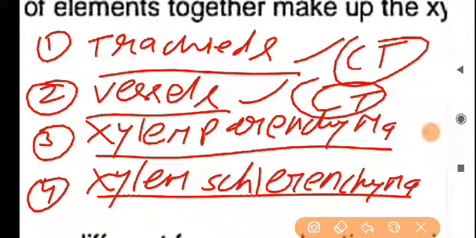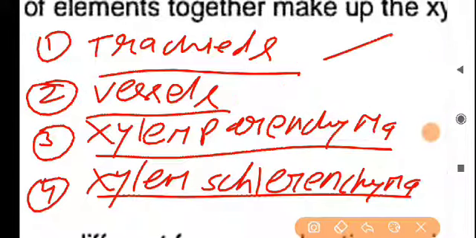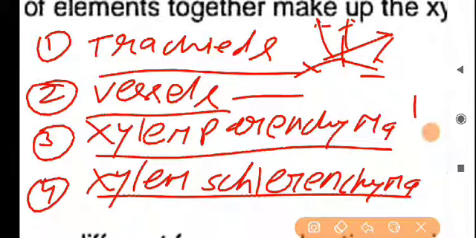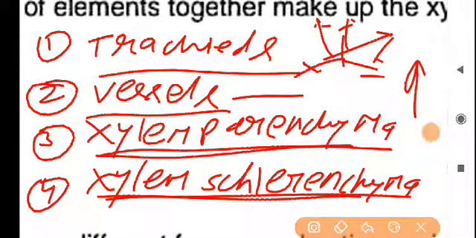Keep in mind, the xylem tracheid actually help to scatter the water throughout any direction. ये वाटर को किसी भी डायरेक्शन में फ्लो करा सकता है. ठीक है, ये वाटर को बाइफर्केट करता है, यानी कि फैला देता है. जाइलम वेसल्स भी कैरी करता है, लेकिन ये बॉटम टू टॉप. It means xylem vessels help to flow the water from root to shoot only, that is only one direction. And as like the phloem parenchyma and phloem sclerenchyma, the function of xylem parenchyma and xylem sclerenchyma are similar.